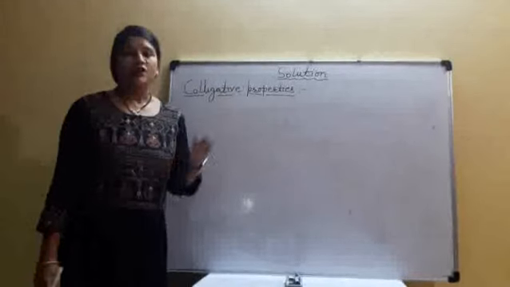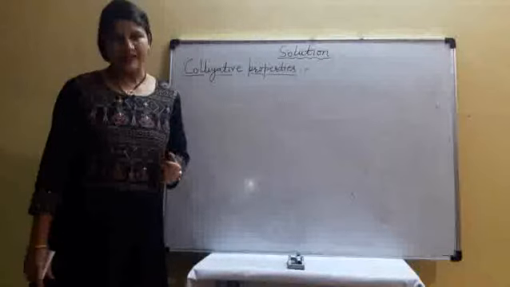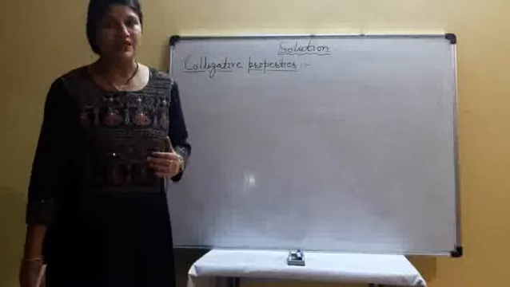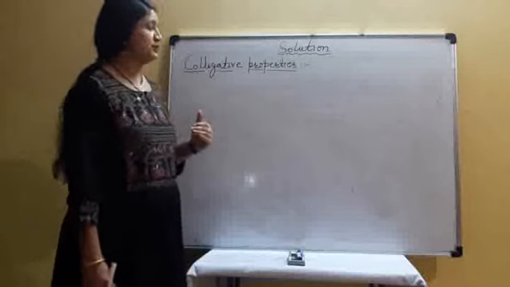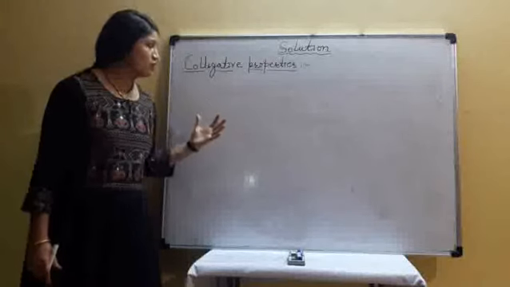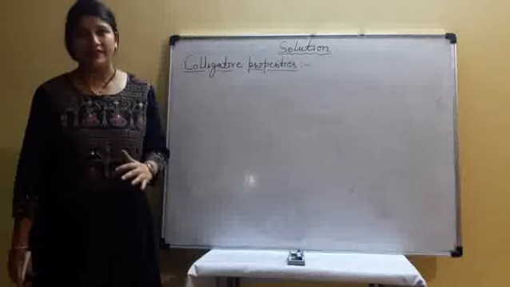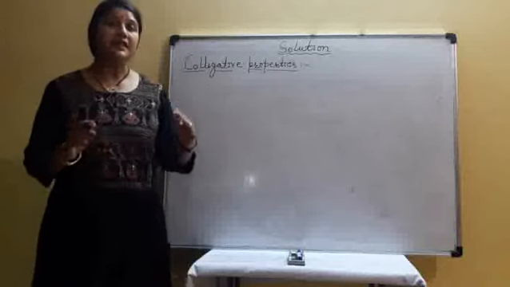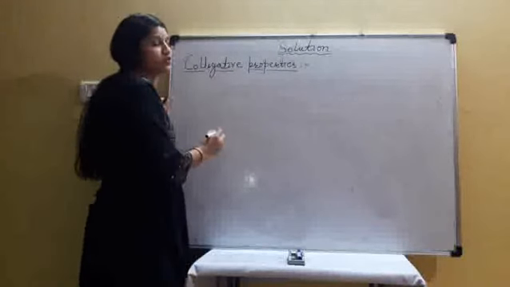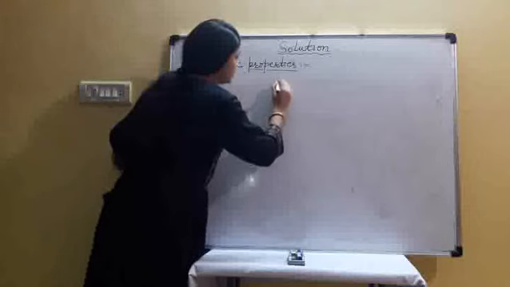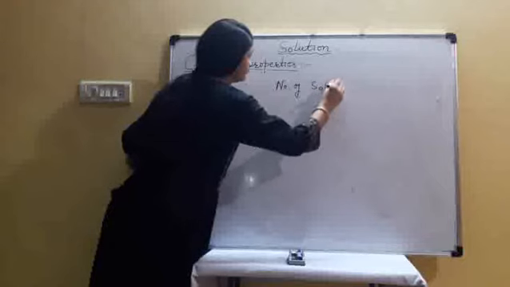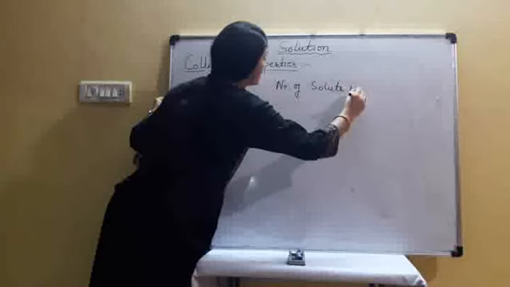Colligative properties. Colligative properties are solution properties. When a non-volatile solute is added to a pure liquid, some properties of the solution depend only on the number of solute particles, irrespective of their nature. What are colligative properties? These are properties of the solution which only depend on the number of solute particles. Is it clear? What do you mean by number of solute particles?